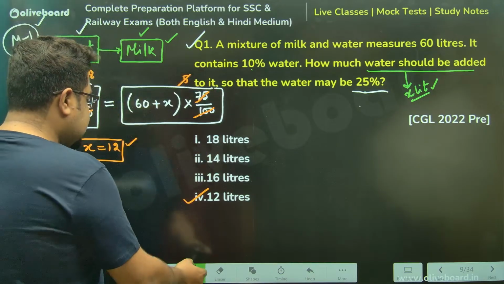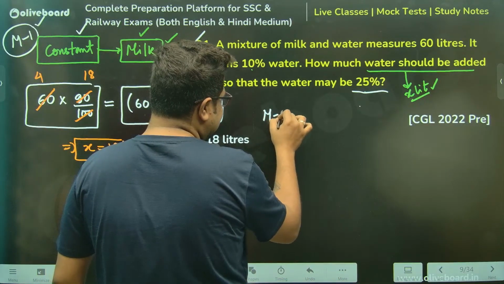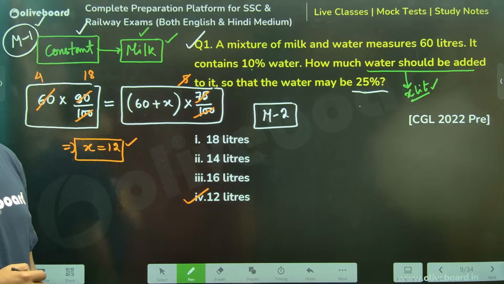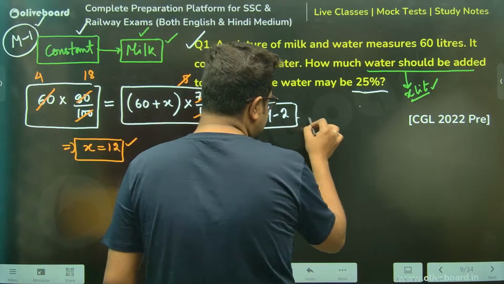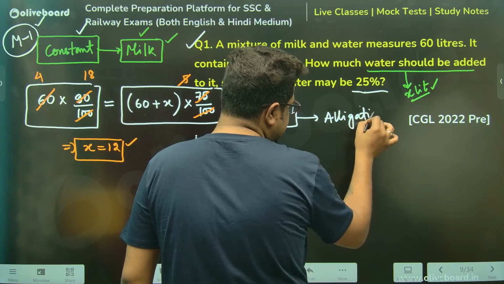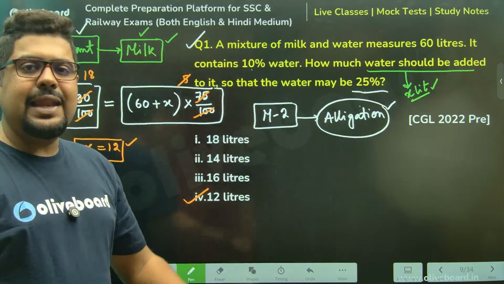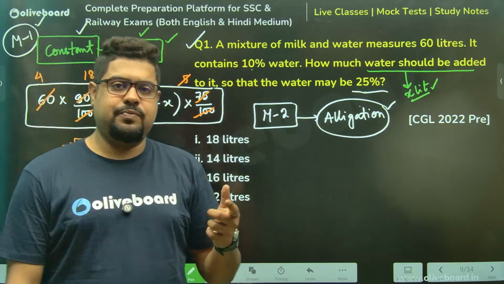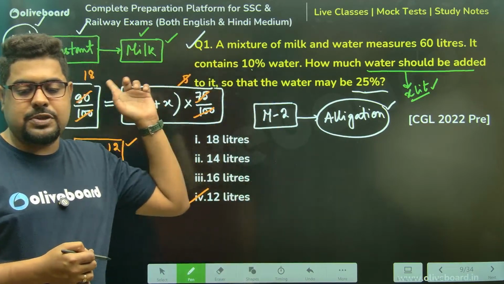Now, is there any other way? Yes, sir. That's why method 1. If I have written method 1, that means there must be some method 2 or 3. So method 2, we can go by allegation. Method 2 is saying, bhai dekho, if you want, you can go by allegation technique as well. Now, if you want to use allegation, first, allegation is always used on the variable which is changing. Exactly opposite to this approach.